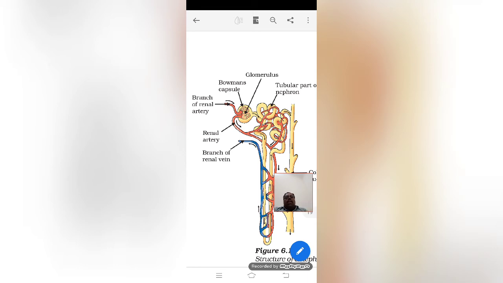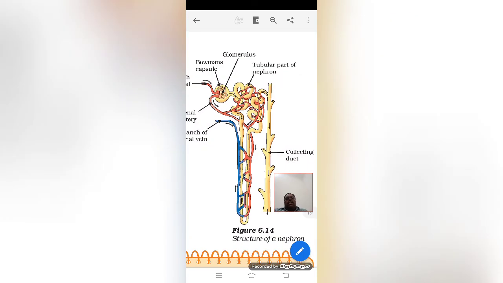It is known as the glomerulus, and the glomerulus is present inside the Bowman's capsule. The plasma part of the blood will enter through this, and from the plasma the filtration takes place. Whatever is the balance will be absorbed back. This is what mainly these nephrons are doing.